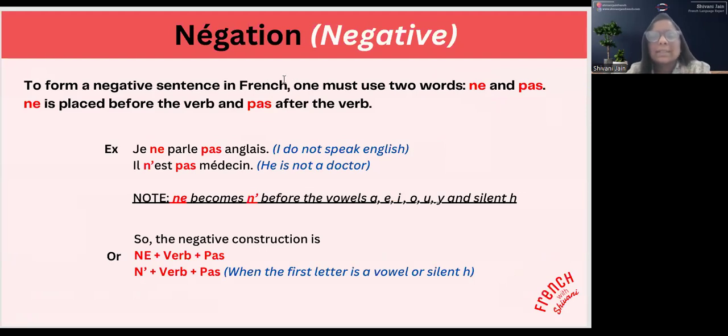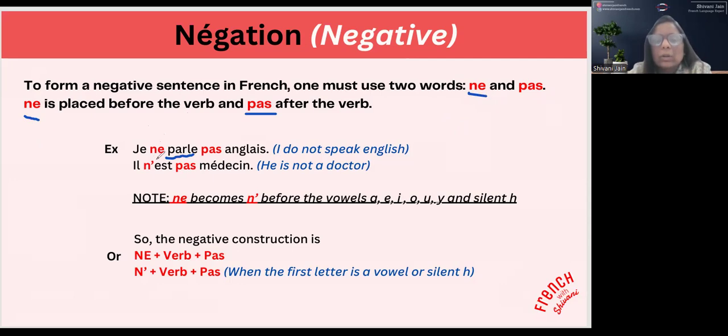Okay, now what is negation in French? To form a negative sentence in French, one must use two words. Which words are they? Ne and pas. Ne is placed before the verb and pas after the verb. Okay, now how do we use it? So we have to identify the verb in the sentence.